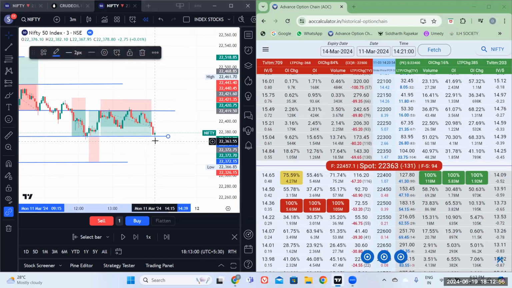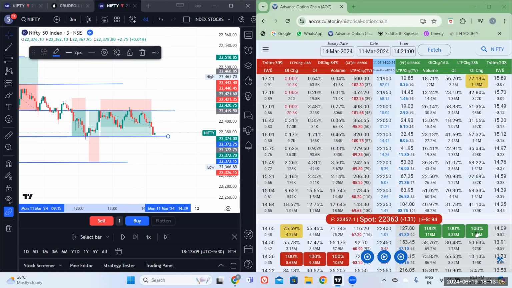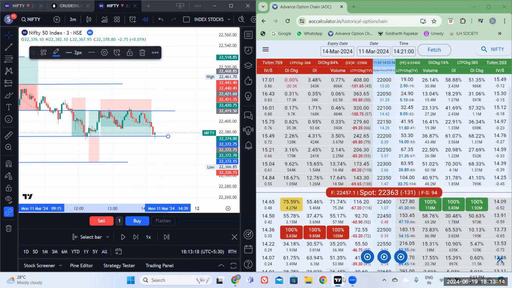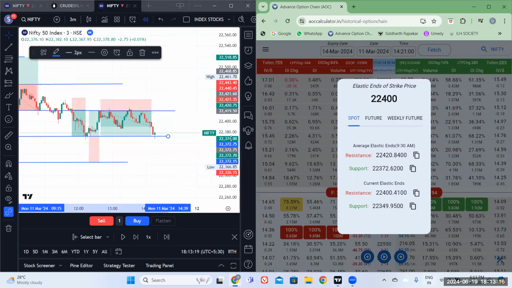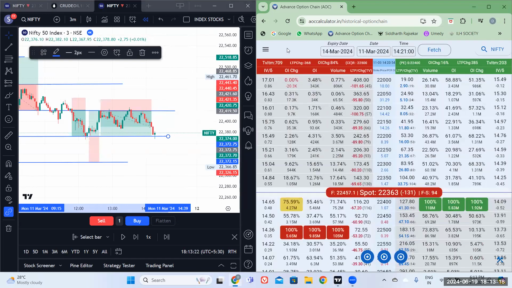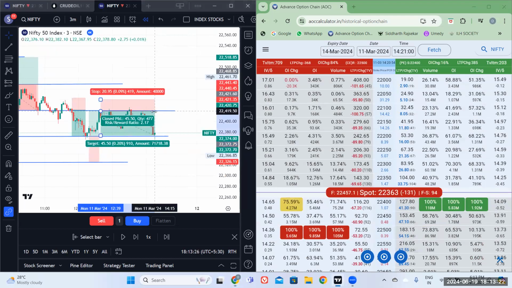Okay. Now, since we got the target, should we trade at this level again? The answer will be no. Reason is there is no further weakness. Can we see any weakness? No, there is no weakness. If there is no weakness, this would be our support point, which is 72. So 72, another C from here, is it?